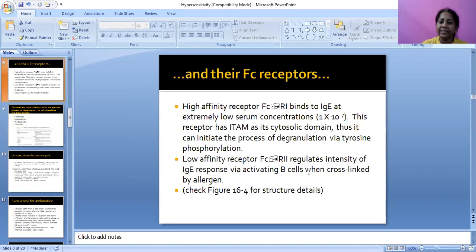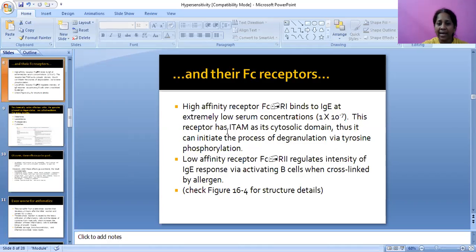And then Fc receptors. Fc epsilon R1 receptors are high affinity receptors that bind immunoglobulin E at extremely low serum concentration, that is 1 into 10 to the power of -7.